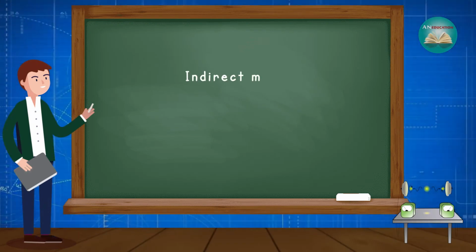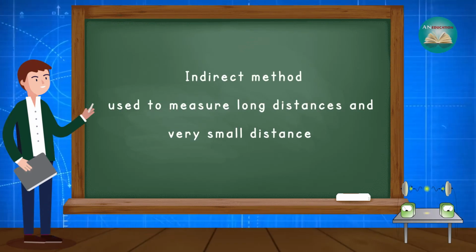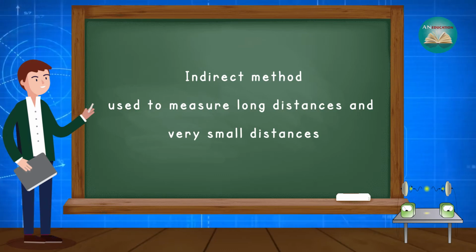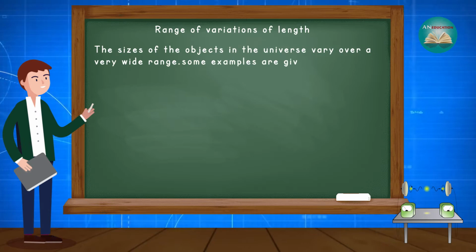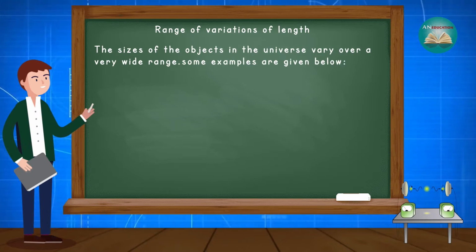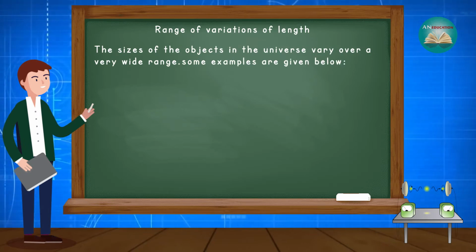Today we will learn about indirect methods used to measure long distances and very small distances. Firstly, we talk about the range of variation of length. The size of the objects in the universe varies over a very wide range. Some examples are given below.